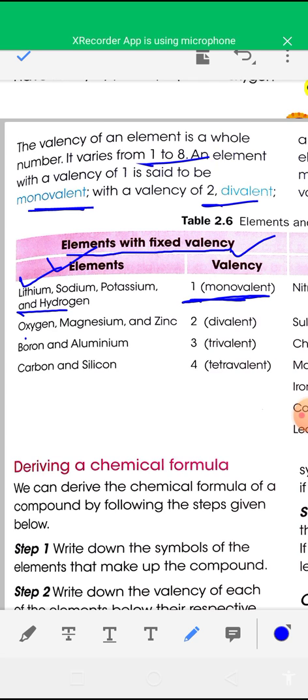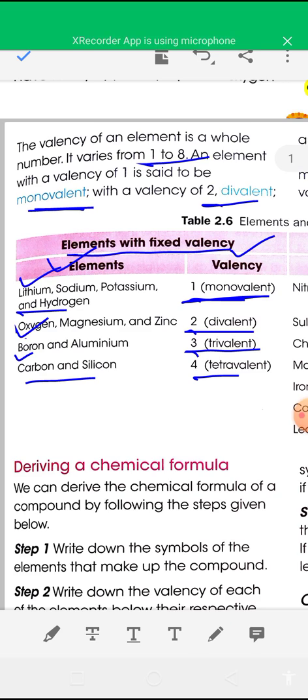Oxygen, magnesium, zinc, these are divalent elements, valency is 2. For boron, aluminium, valency is 3, that is, these are trivalent elements. For carbon, silicon, valency is 4, that is, carbon and silicon are tetravalent elements.